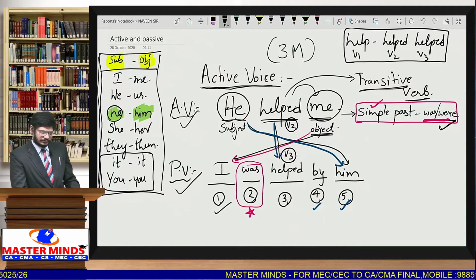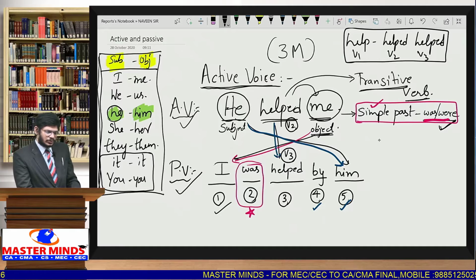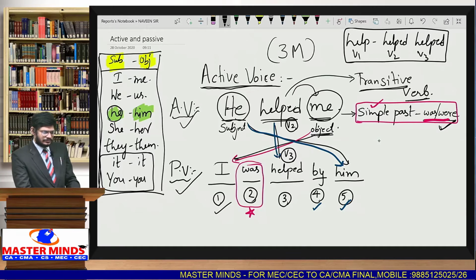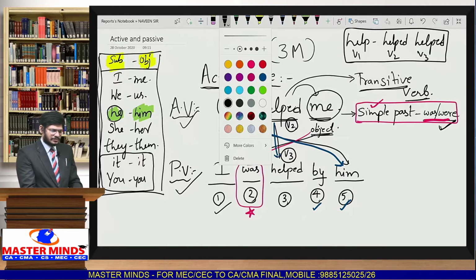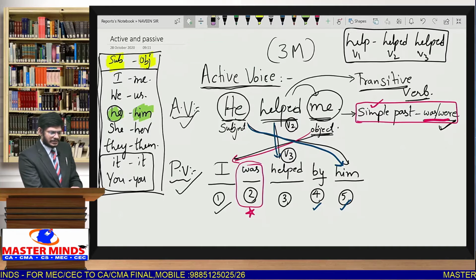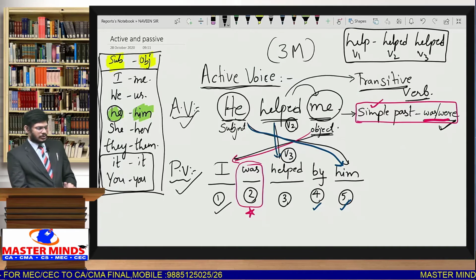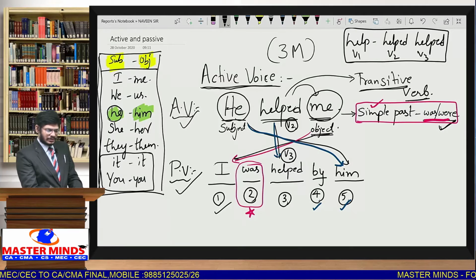Now coming to the table, as I already told you, let us learn the table. Here we are going to see a table. Now you may have a doubt: what is this table, sir? I'll explain in a few minutes. Let me get the table, one second. Now let me go to the next page.